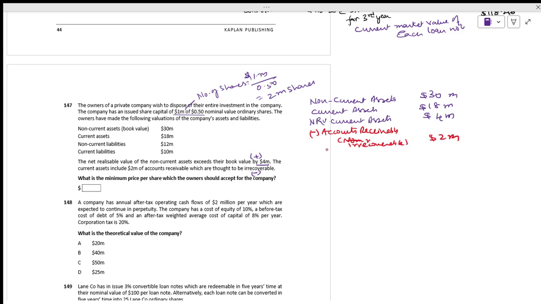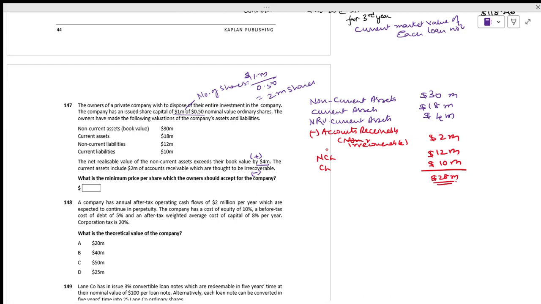Next we have non-current liabilities, 12 million. We have current liabilities, 10 million. How much will you get? 30 plus 18 plus 4 minus 2 is 50, minus 12 is 38, minus 10 is 28. We are getting 28 million.